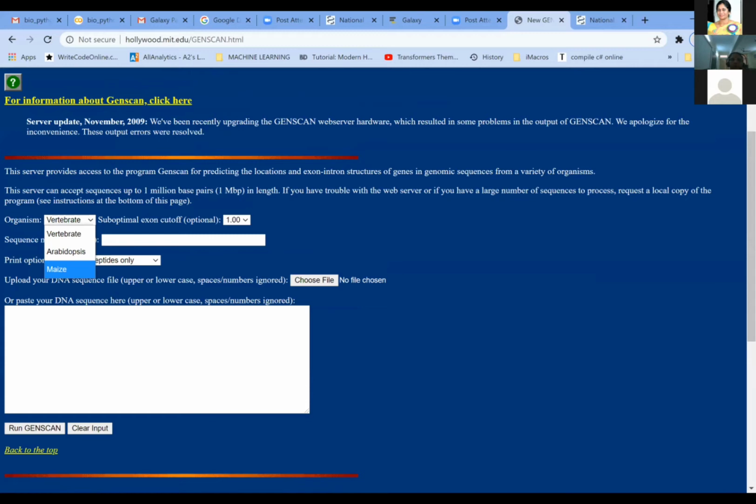I'm just taking one nucleotide sequence of maize here. Here it says you can upload the sequence file, or you can paste the DNA sequence. So we will go back into the NCBI site.